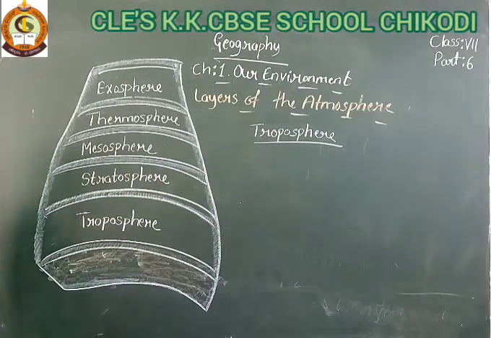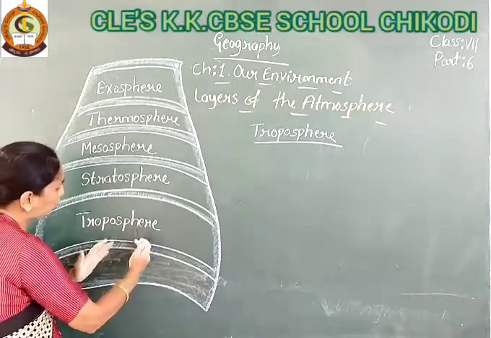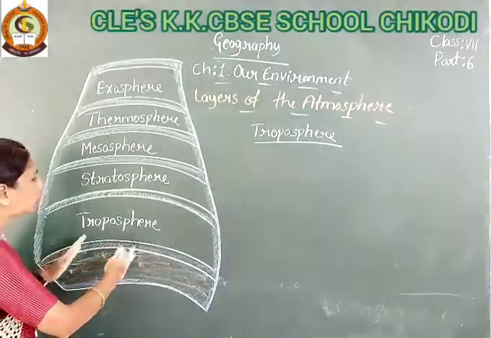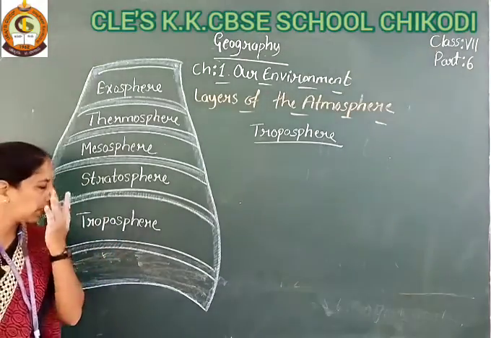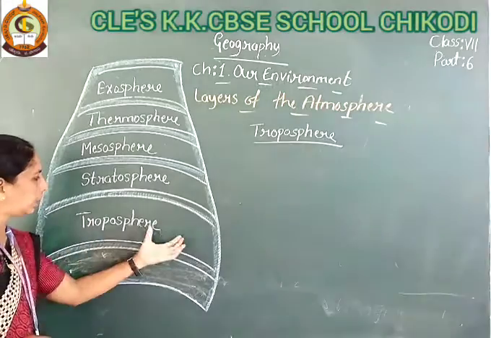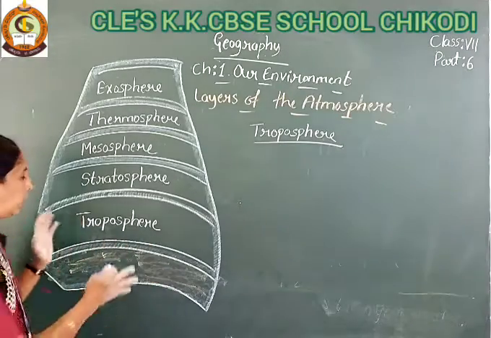Okay students, see here, the troposphere is very close to the lithosphere. Weather occurs in this layer only. Weather conditions change in this layer only.